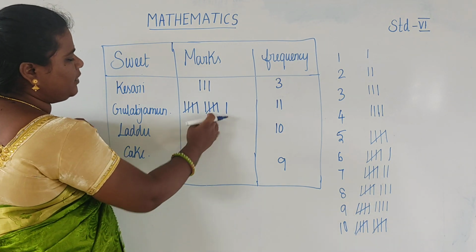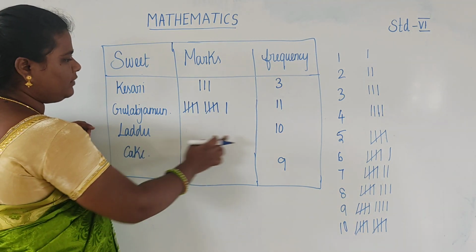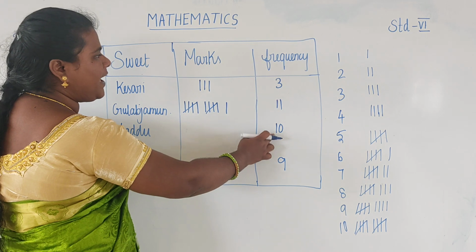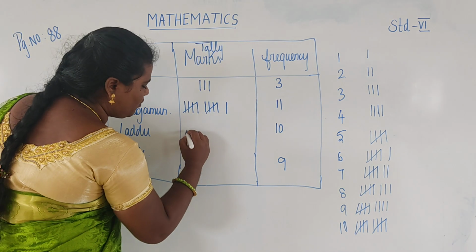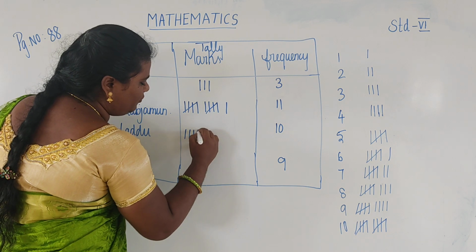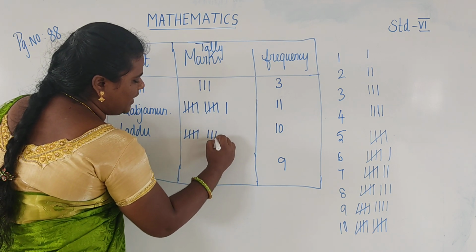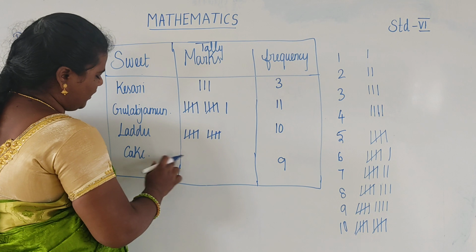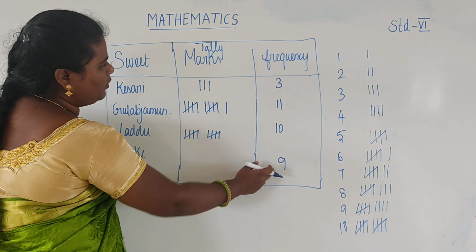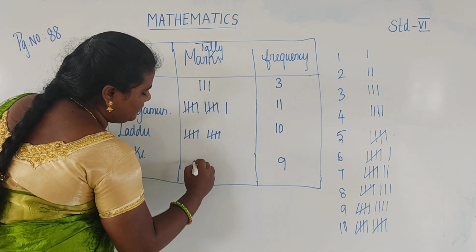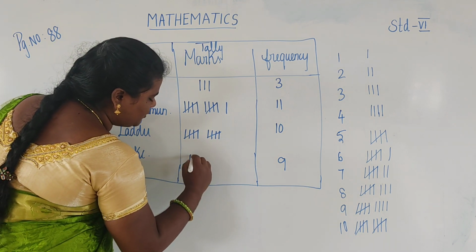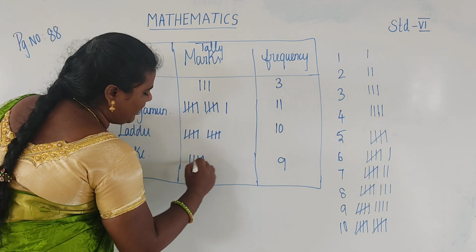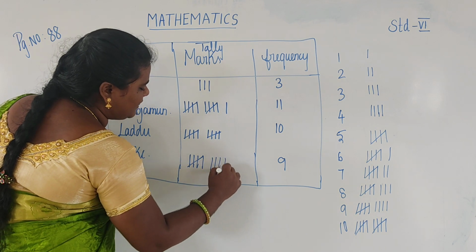Next, we are doing frequency and tally marks. This one is tally marks 1 to 10. Another one is frequency in tally marks: 1, 2, 3, 4, 5, 6, 7, 8, 9.